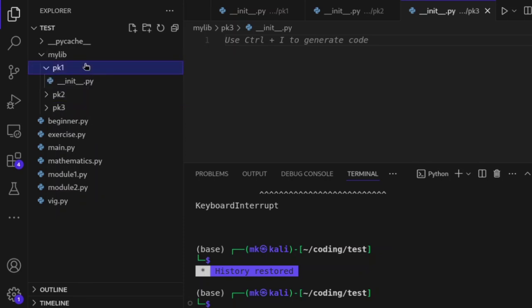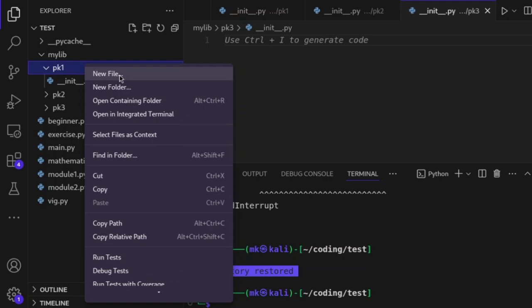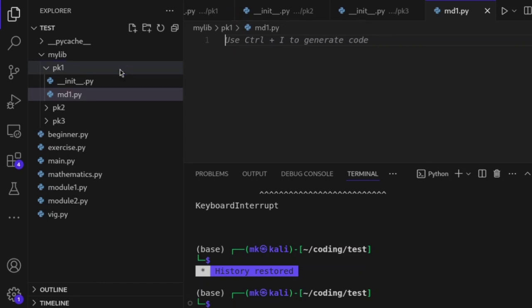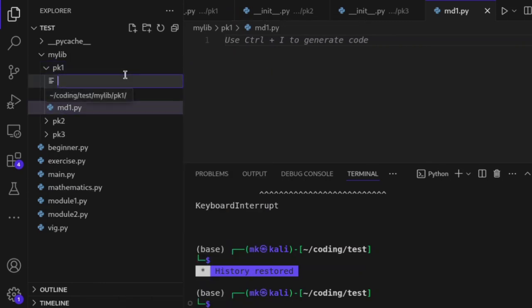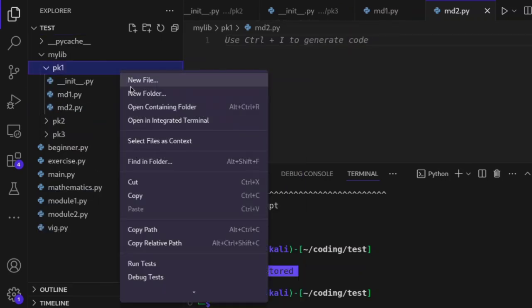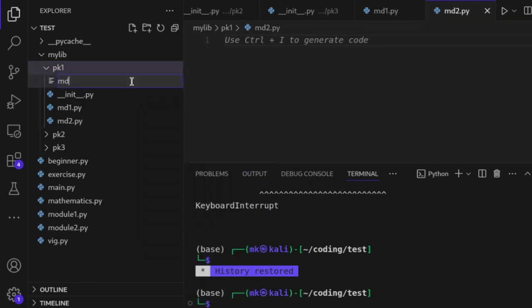Inside this package, I can have a module. Let me call it nb1.py, and then nb2.py, then nb3.py.